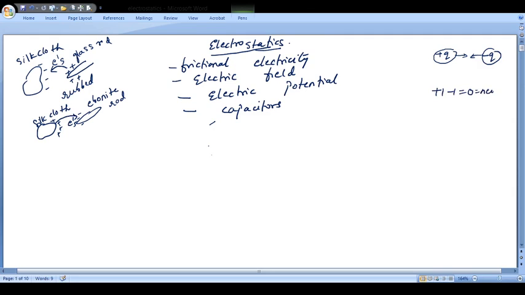So what we say is neutral. The atom as a whole is neutral. For something to be neutral, there must be an equal number of positive charges and negative charges. We say that the body is made up of equal numbers of positive and negative charges, and this is where the names have come from.